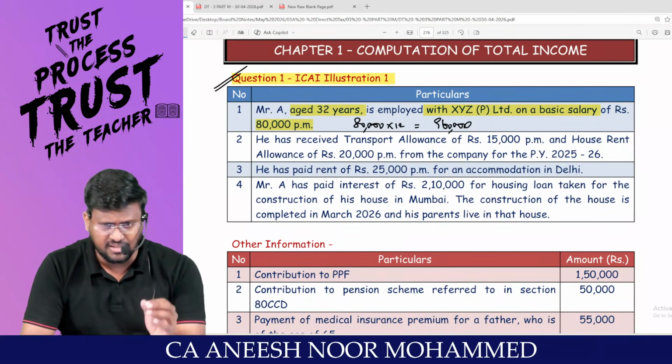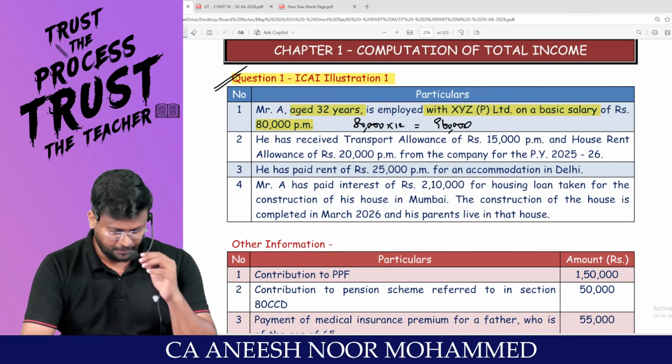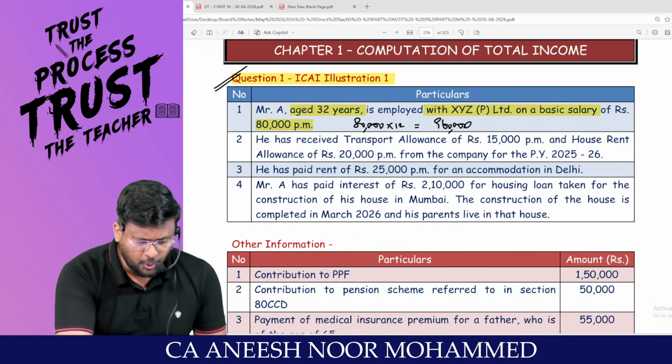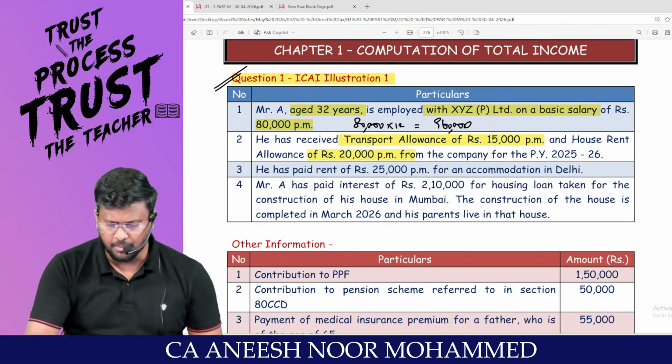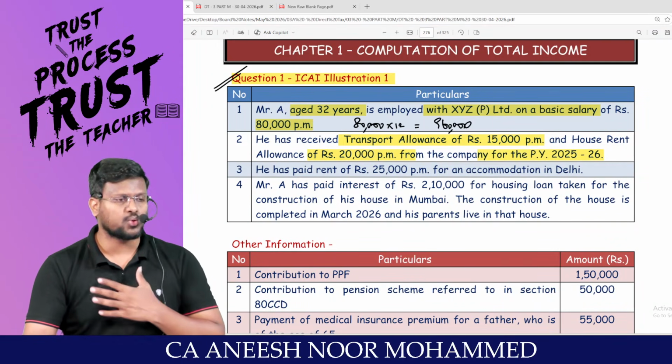Question did not say that he has retired and all. He is still working. He has received transport allowance of 15,000 per month and HRA of 20,000 per month from the company for the previous year 25-26.